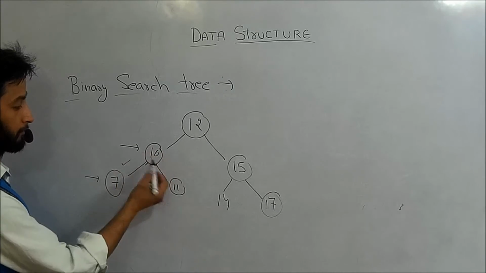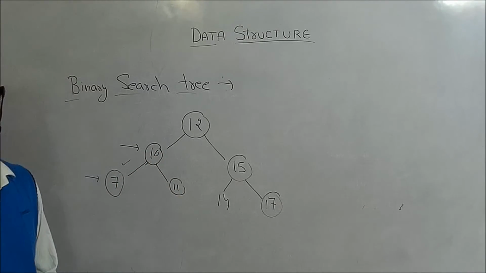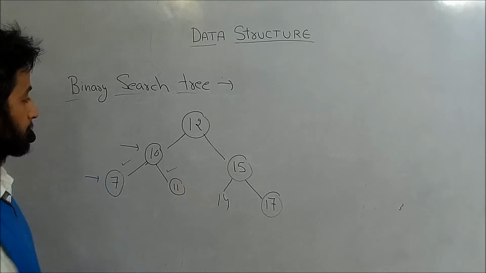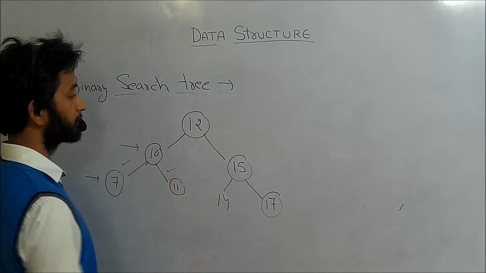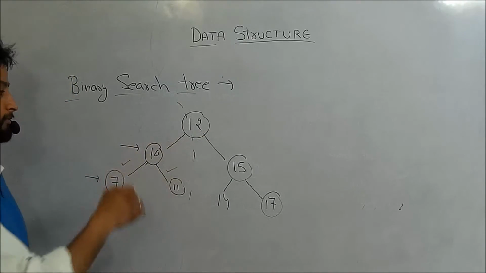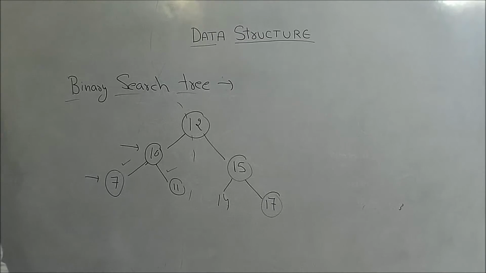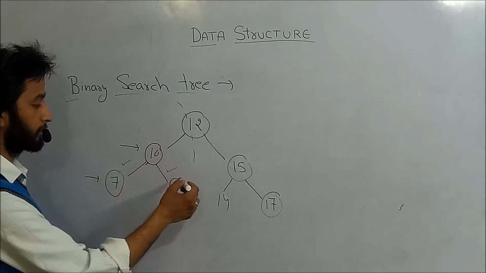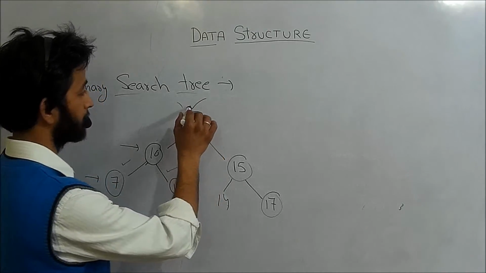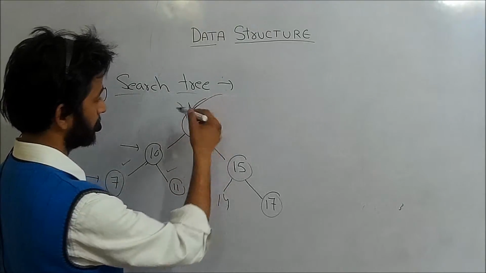It is okay. And at the right it is always greater than 10, which is 11. So it is okay for that. And for 12, I will check that all the elements to the left of 12 will always be less than 12. Okay, so 10 okay, 11 okay, 7 okay. Okay, so till this point it is okay.